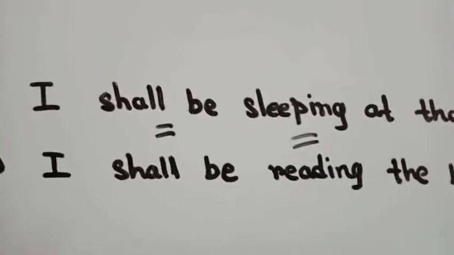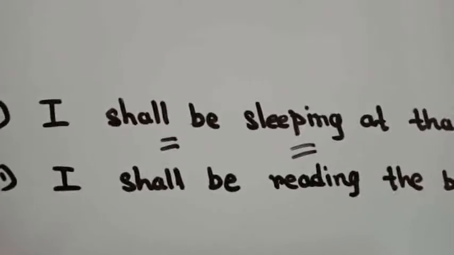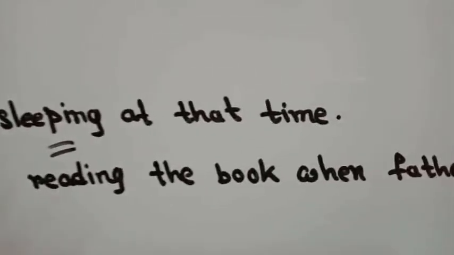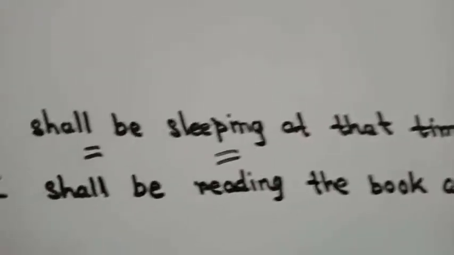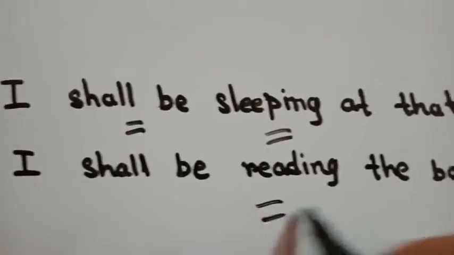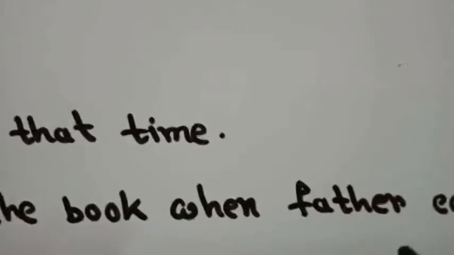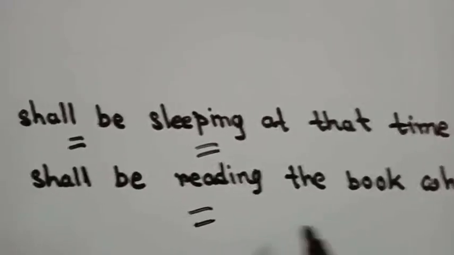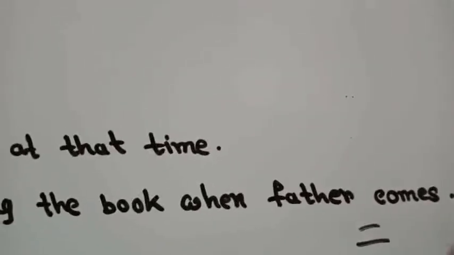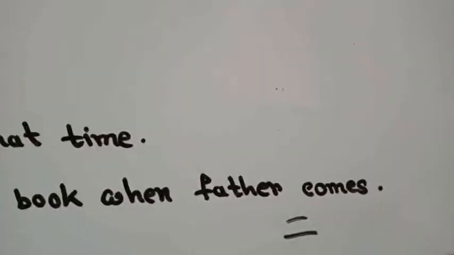Now see the last example, I shall be reading the book when father comes. Two actions are here. I shall be reading the book, and the other action is father comes. I shall be reading the book is a longer action. When father comes is a shorter action.